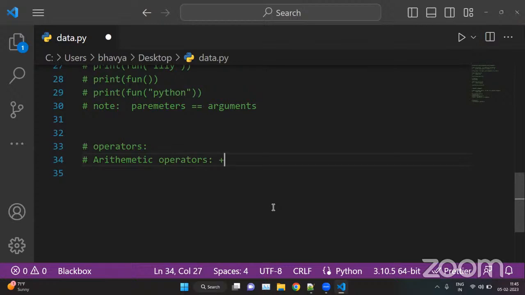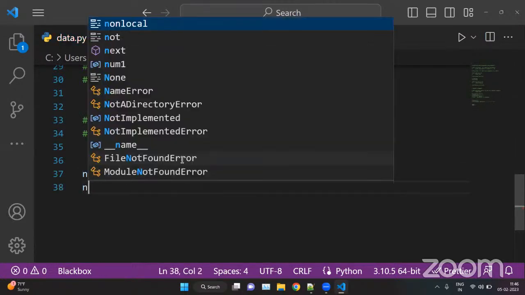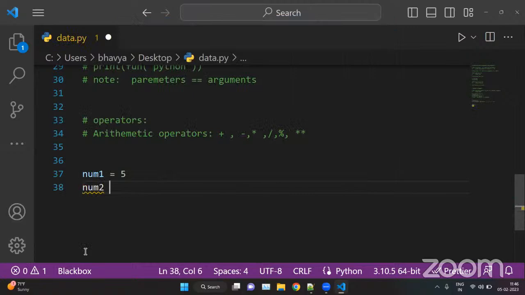So here we have plus, subtraction, multiplication, division, modulus, and exponential. Okay, so we have arithmetic operators. Now we can apply this. What modulus and exponential are, we will discuss. So here we will create num1 as a variable. Let's say the value is 5. Num2